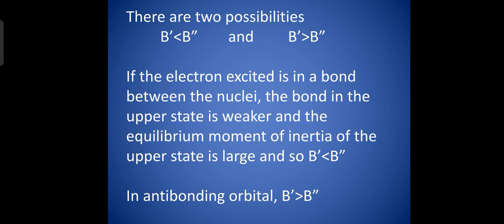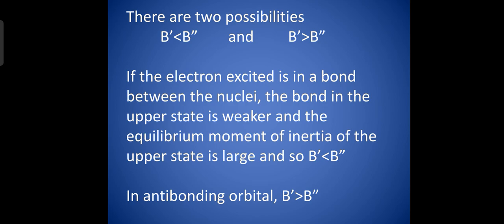One situation is if the electron excited is in a bonding orbital between the nuclei, that is in the s orbital, the bond in the upper state is weaker and so the internuclear distance is large and the equilibrium moment of inertia of the upper state is large and so B prime is less than B double prime.